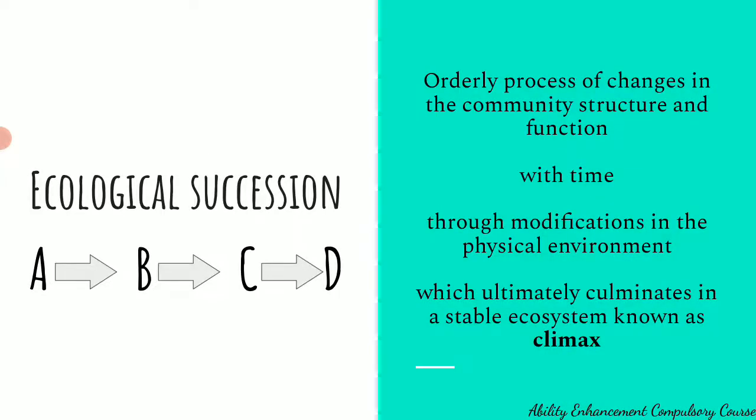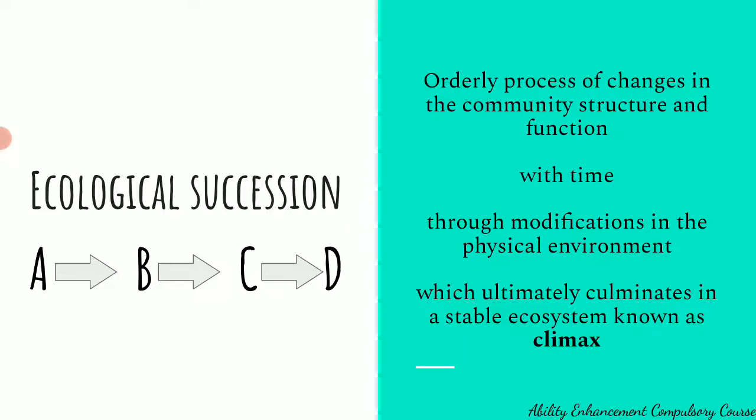So, to define ecological succession, it is an orderly process of changes happening in the community structure and function with time. This is very important because it takes years together. Over time, these changes will occur, and the changes happen by modification in the physical environment. So the organism which is coming, suppose a tree that is going to survive in that area today, the tree will modify the environment as per its liking. Suppose there is a shrub, the shrub will modify the environment as per its liking.